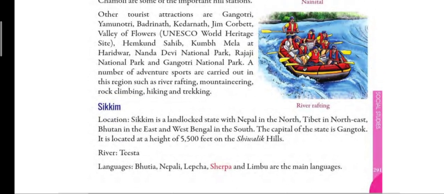Next, we will study about Sikkim. So, children, Sikkim is a landlocked state, means it is surrounded by states or land from all the sides. And what is its capital? So, Gangtok is the capital of Sikkim, and this state is located on Shivalik Hills, on the third division of Himalayas, means on lower or Shivalik Hills.